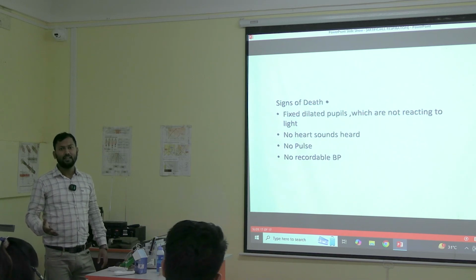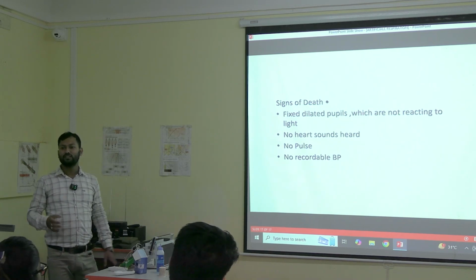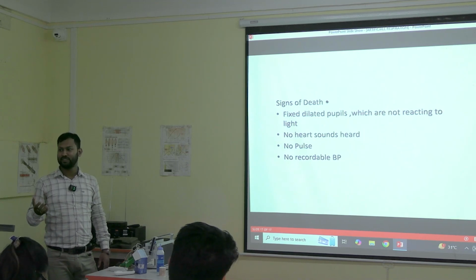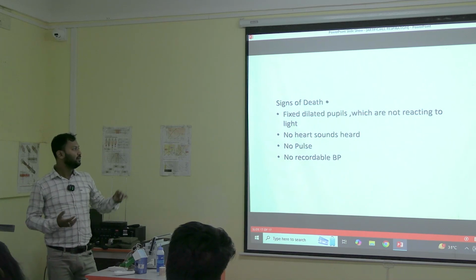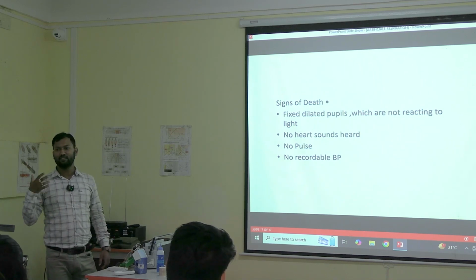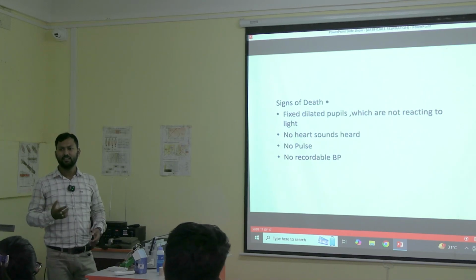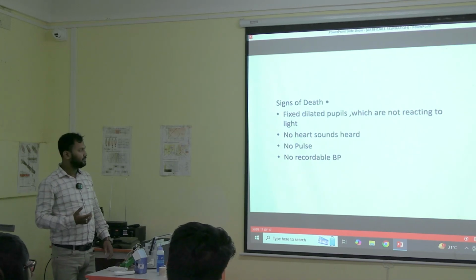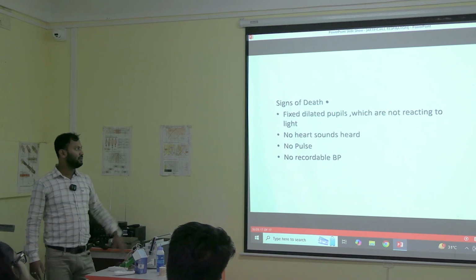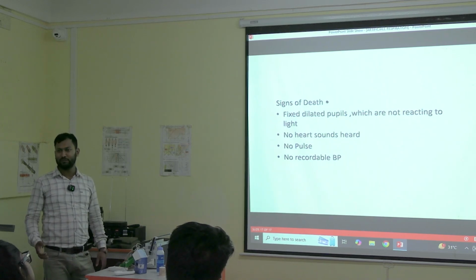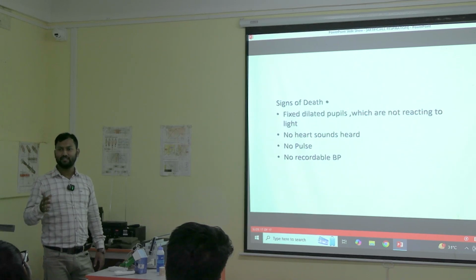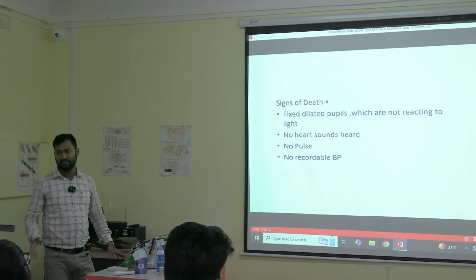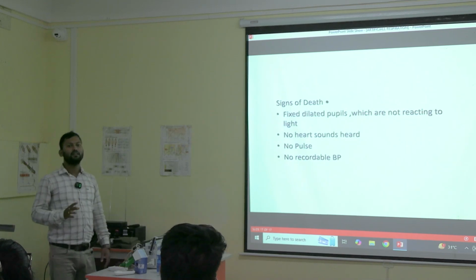Then no heart sounds heard. I already told you that we will be giving artificial respiration to patients only when there is presence of pulse and no respiration, but the patient's heart is beating. But in this case, the patient is not breathing, and there is no pulse either. We will check in the carotid artery. If there is no pulse, then okay, the patient has died. And there is no recordable BP. Obviously, it may not always be possible to record the BP, but this is for your knowledge, that there would be no recordable BP, no heart sounds, no pulse. Fixed dilated pupils will be there. So in that case, you will stop the respiration because it is of no use now. The patient has already died. So this is the brief of your artificial respiration.